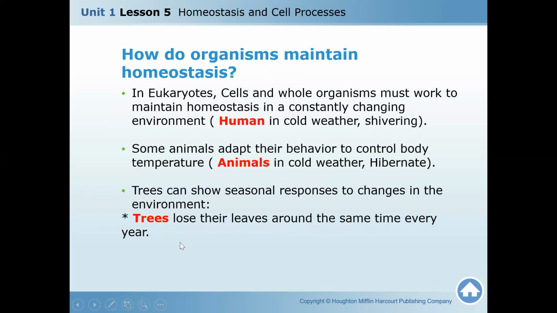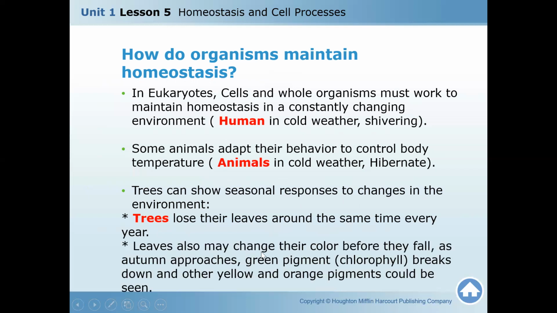Near autumn, you will see trees losing their leaves. Even their color will change because chlorophyll breaks down near autumn. So when chlorophyll breaks down, the green pigmentation will be replaced with other yellow-orange pigments.